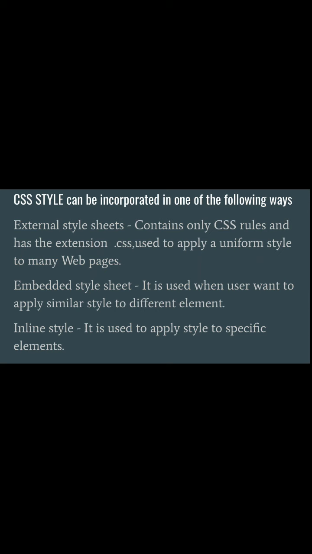Some of the background properties which are used by CSS are background color, whose values are a color name or color values, or transparent, which specifies the background color. Background image specifies the background image. You have to give the URL, that is uniform resource locator, the location of that image if you want to implement it on your web page.